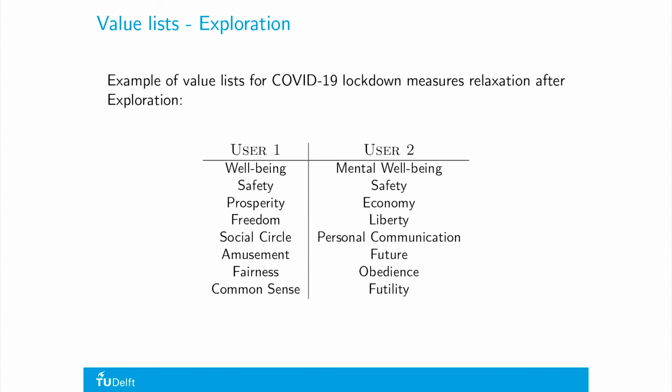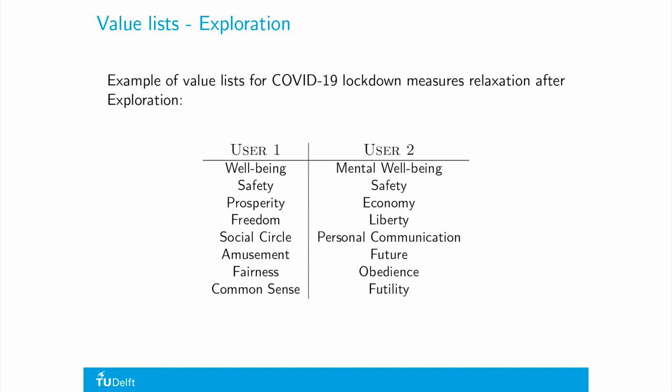In consolidation, we want annotators to think in a convergent way and merge their individual value lists in a final group list. We may have more than two annotators in the group, so merging can become complicated. In order to simplify the process, AAMAS selects only a pair of values at a time, based on word embeddings, and shows it to the annotators, asking them to discuss whether they should merge it or not.